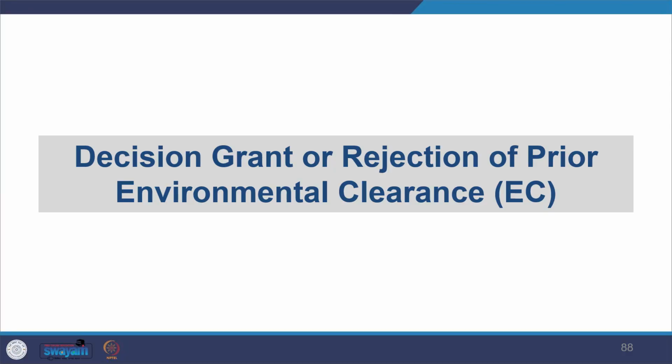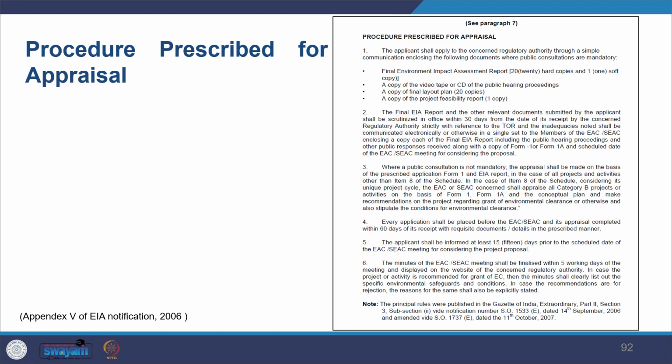And in India, it is required by legislation that the EIA be reviewed by the competent authority. So the expert committee will review it. Now moving on to the decision of whether to grant or reject the environmental clearance.